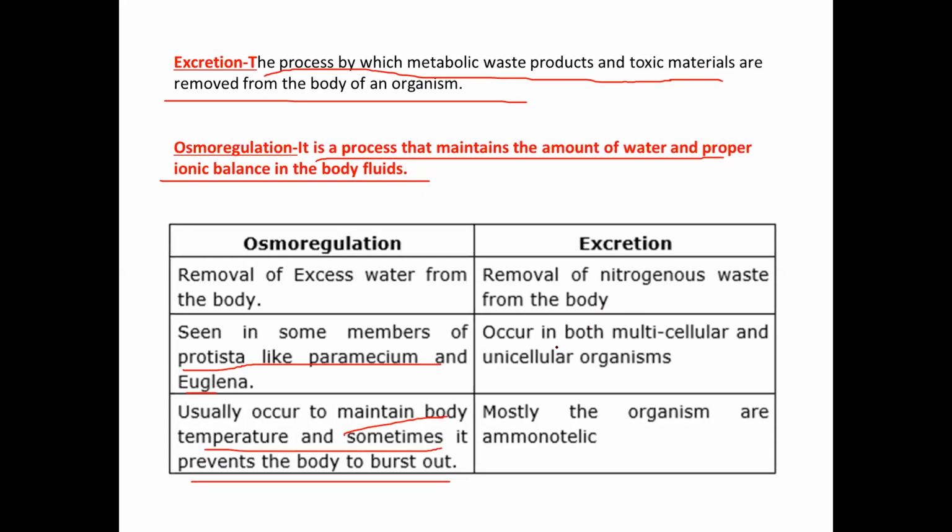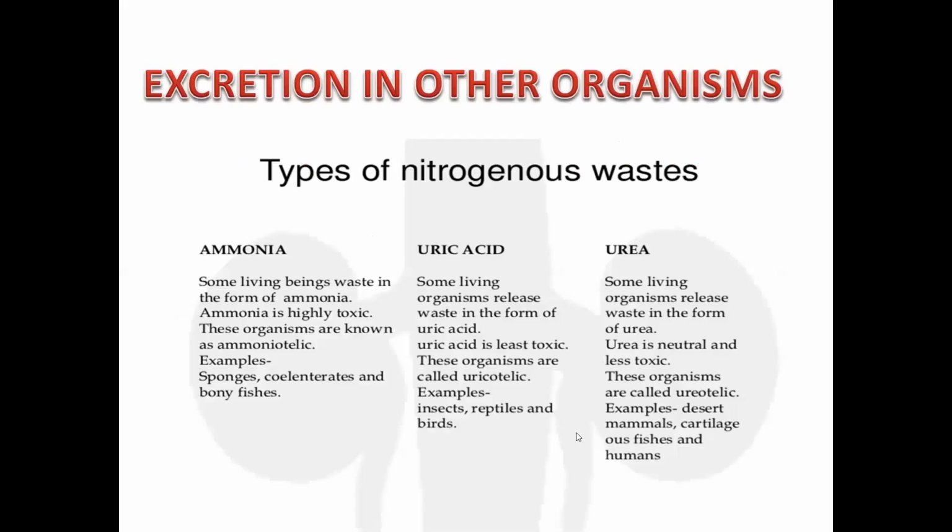Excretion occurs in both multicellular and unicellular organisms. Mostly the organisms are monotelic. Based on the excretion in organisms, there are three types of nitrogenous waste. First one is ammonia, second one is uric acid, and third one is urea. Ammonia is excretory waste, and the organisms which excrete ammonia are known as ammonotelic. Examples are sponges, coelenterates, and bony fishes.